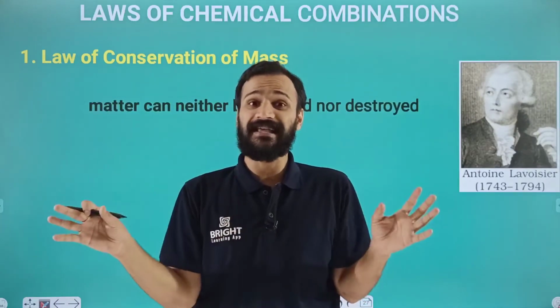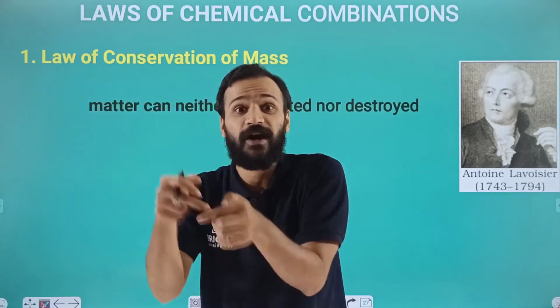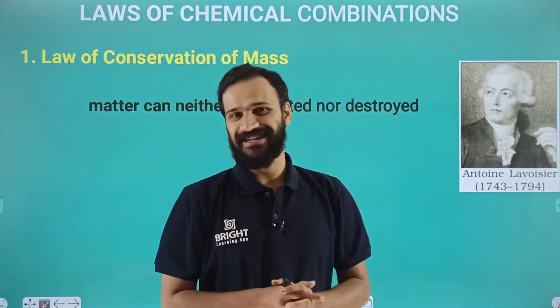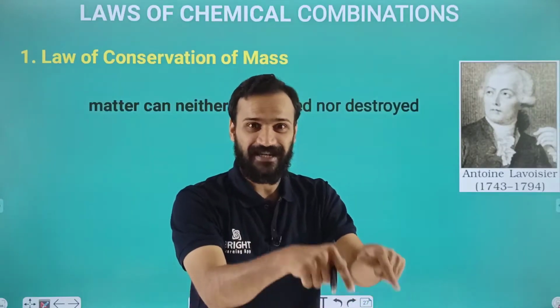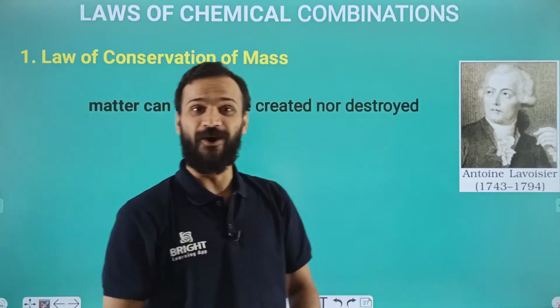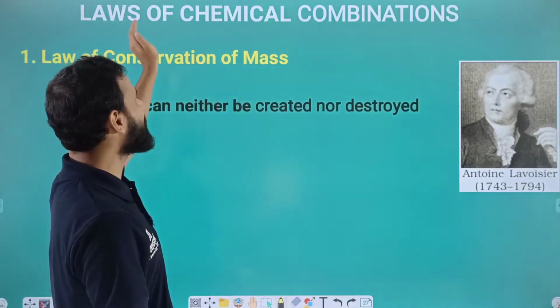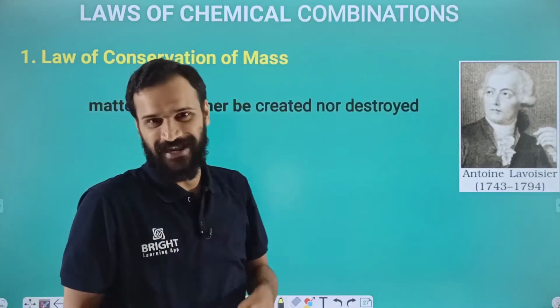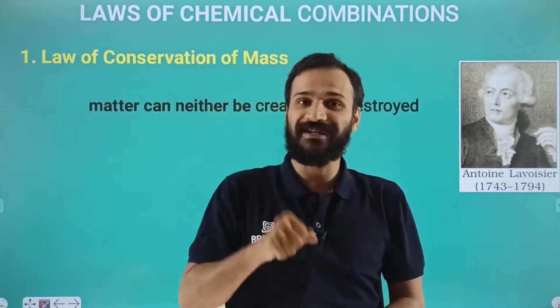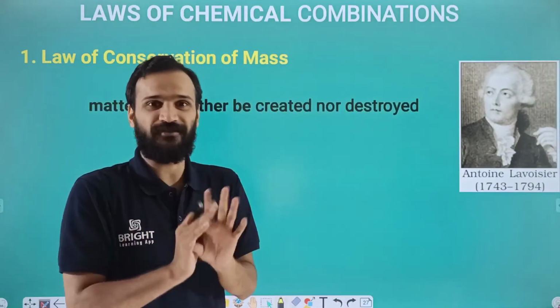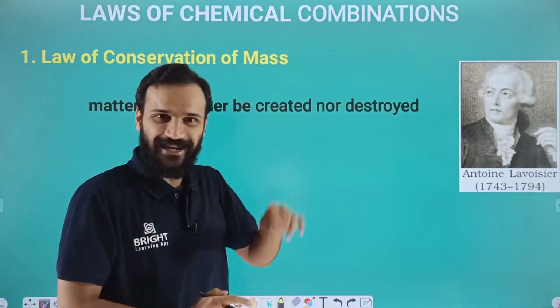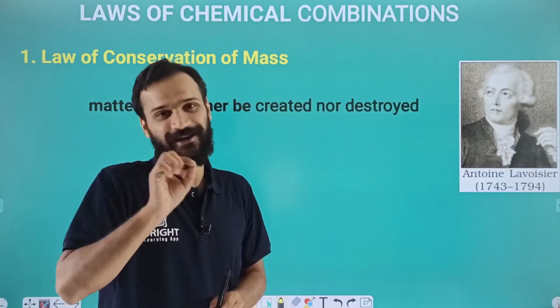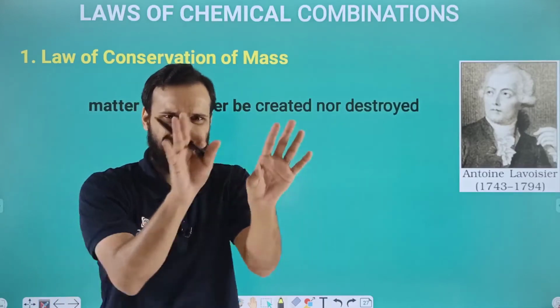Or we can say the product is obtained by the combination of reactants, and that combination follows some important laws, called laws of chemical combination. We have 5 most important laws under this category. Is that clear? It's a general idea.